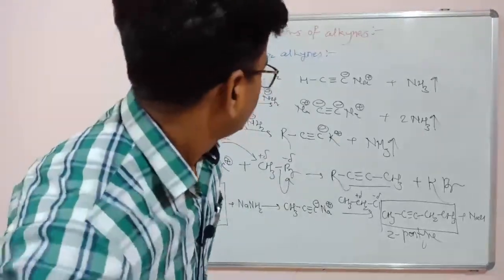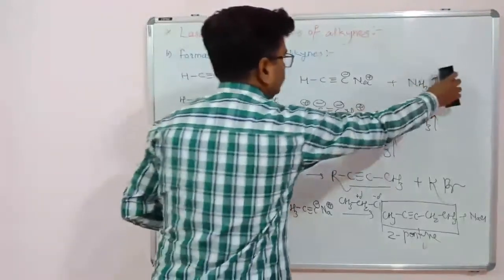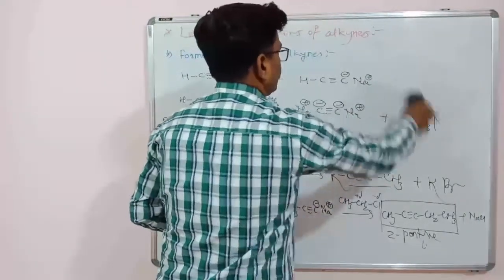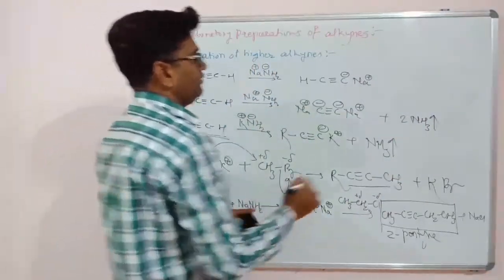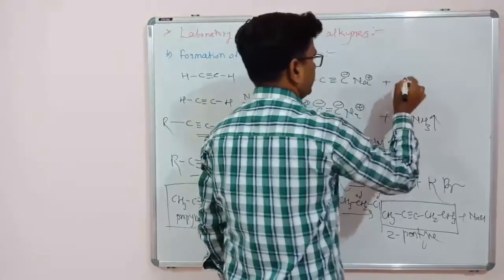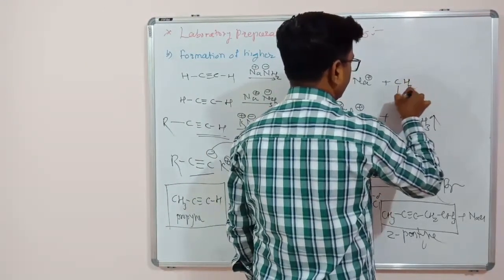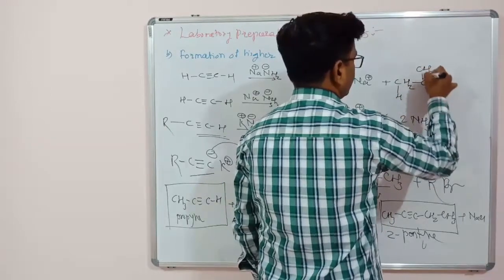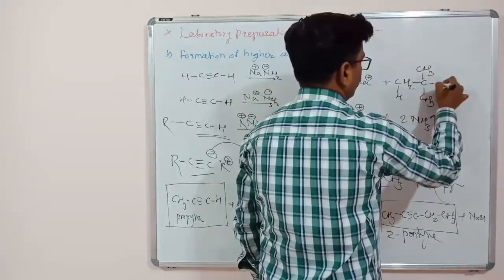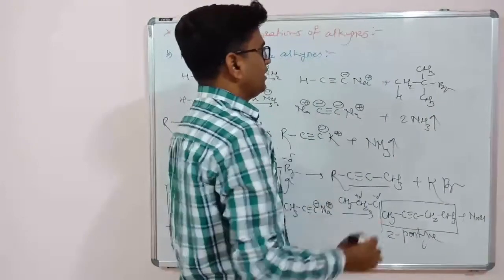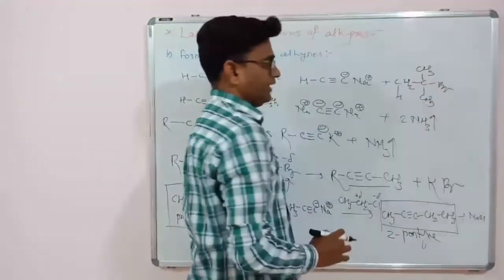then it will show an elimination reaction rather than a substitution reaction. For example, suppose we have this sodium acetylide, and you are using a reagent like a tertiary alkyl halide, (CH3)3CBr. What is this? This is tertiary butyl bromide.